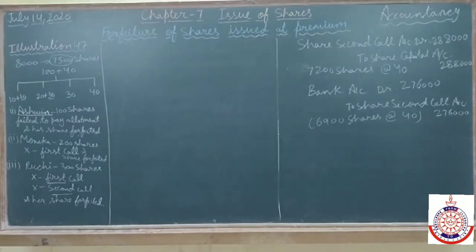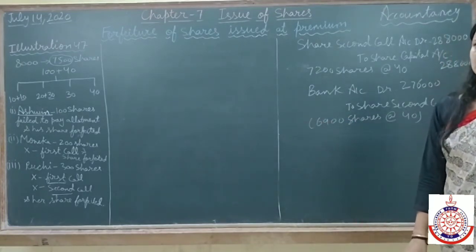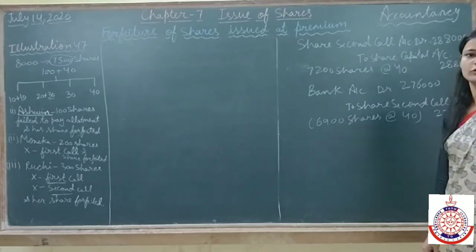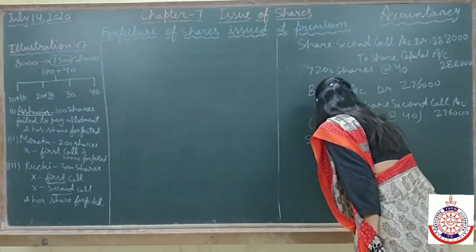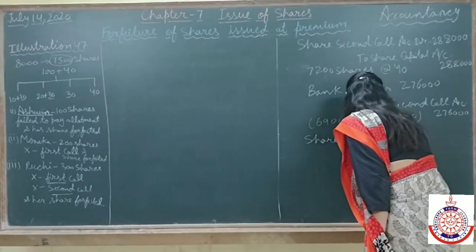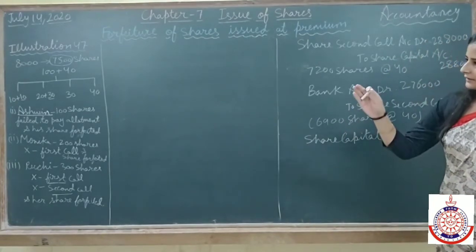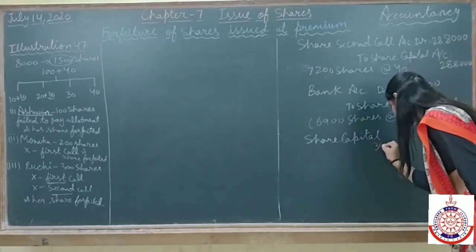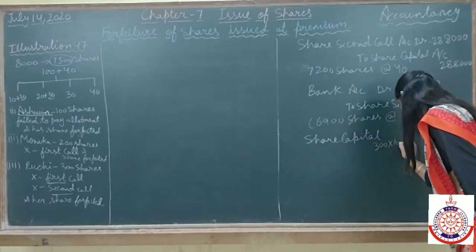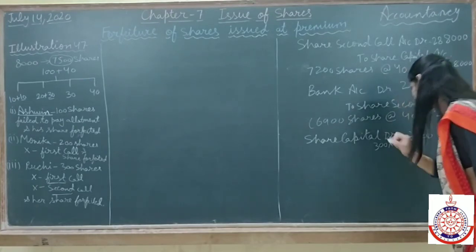Now, after receiving the money on second call, the amount which we have not received on 300 shares, that we are going to cancel. So again, we'll make an entry for forfeiture of shares. The entry will be share capital account debit. Now the called up money is complete 100 because this final call also has been made. So for 300 shares, 100, it means 30,000 will be debited in share capital account.